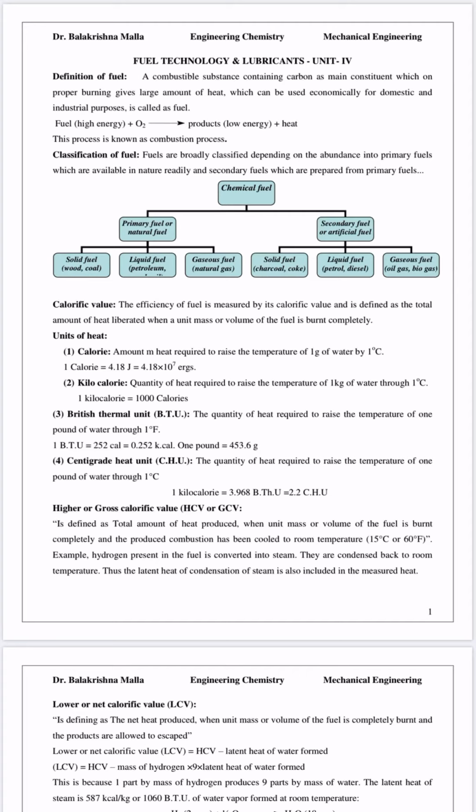The examples of solid fuels are charcoal and coke, which are prepared from coal. The examples of liquid fuels are petrol and diesel, prepared from petroleum. The examples of gaseous fuels are oil gas and biogas, prepared from natural gas or liquid fuels, petroleum. This is the classification of fuels.